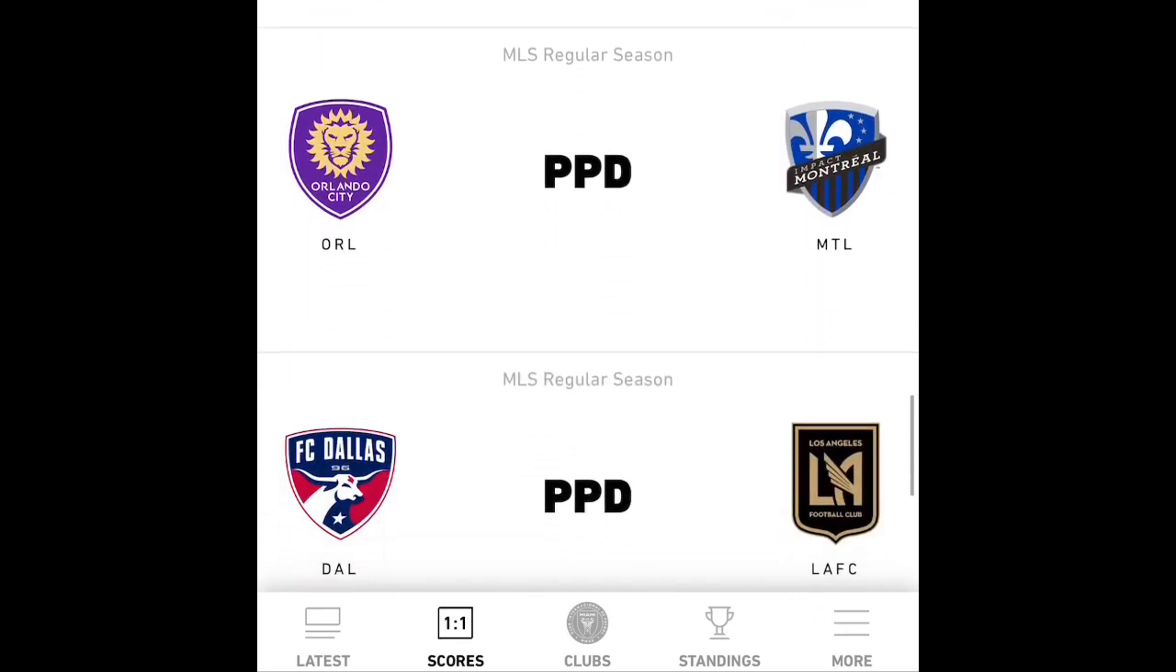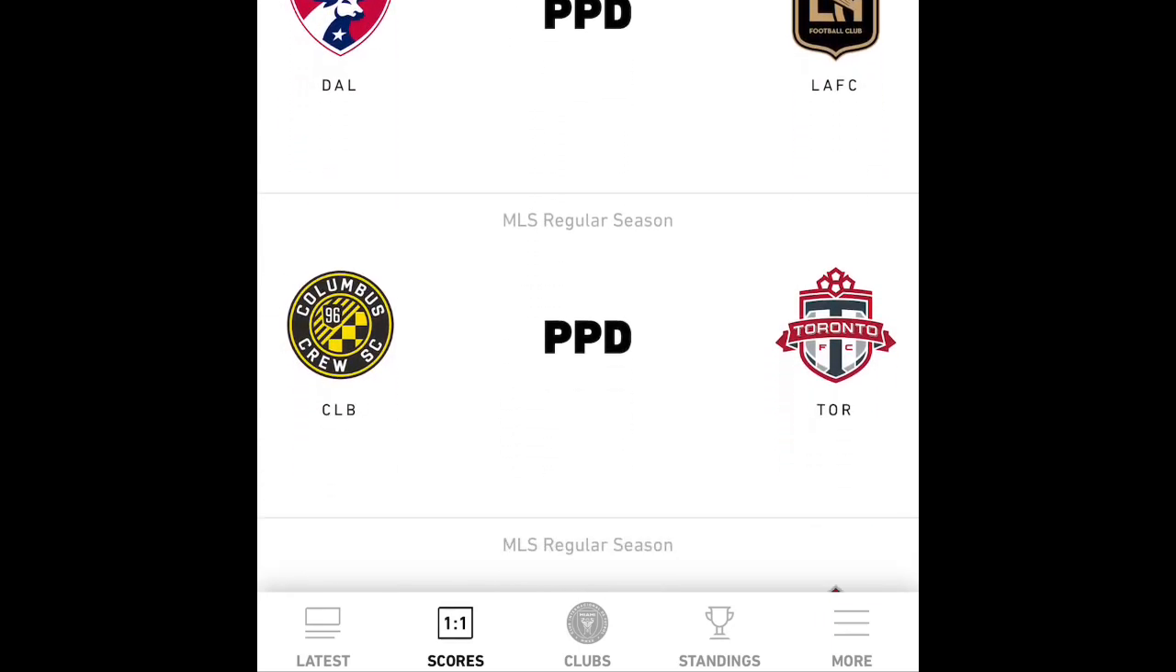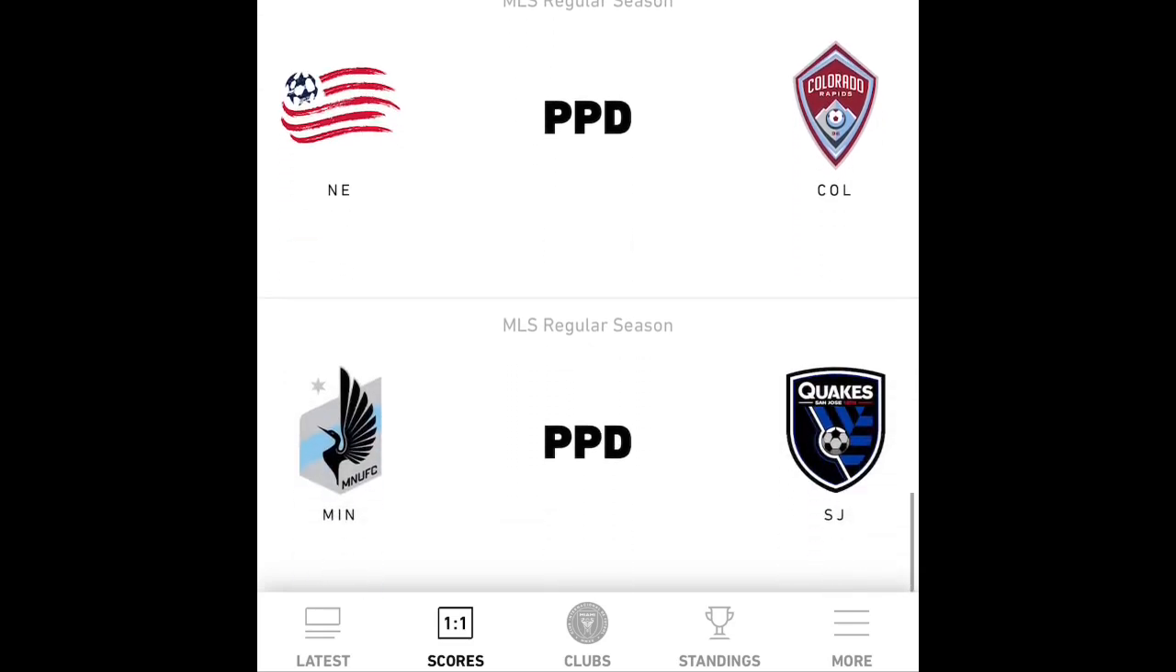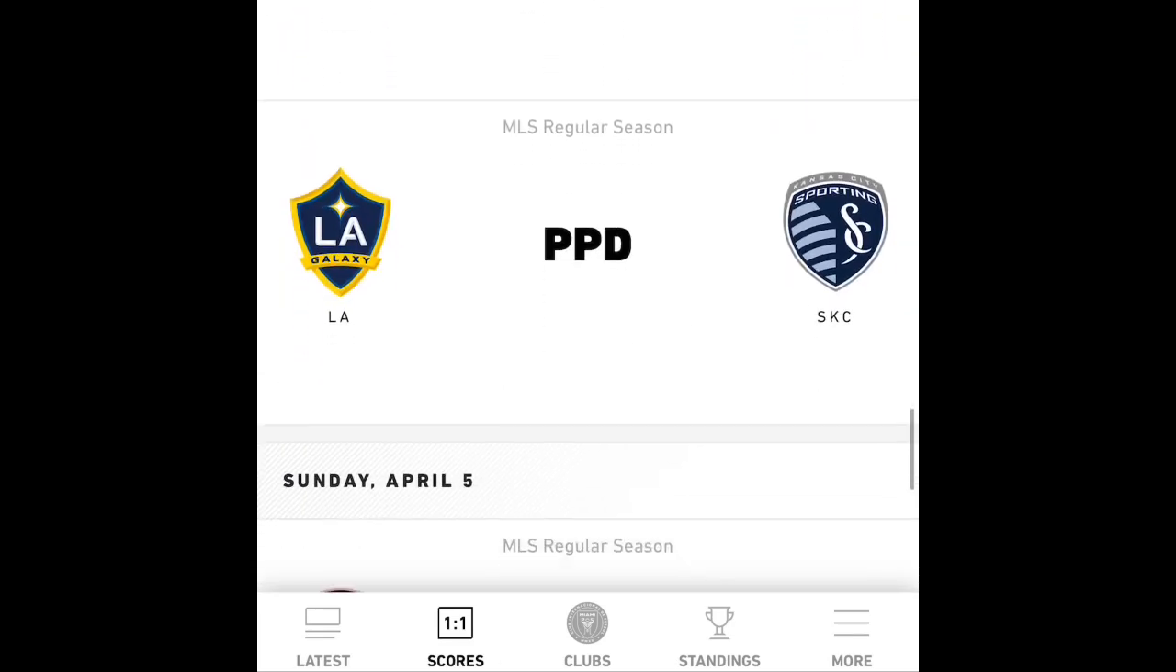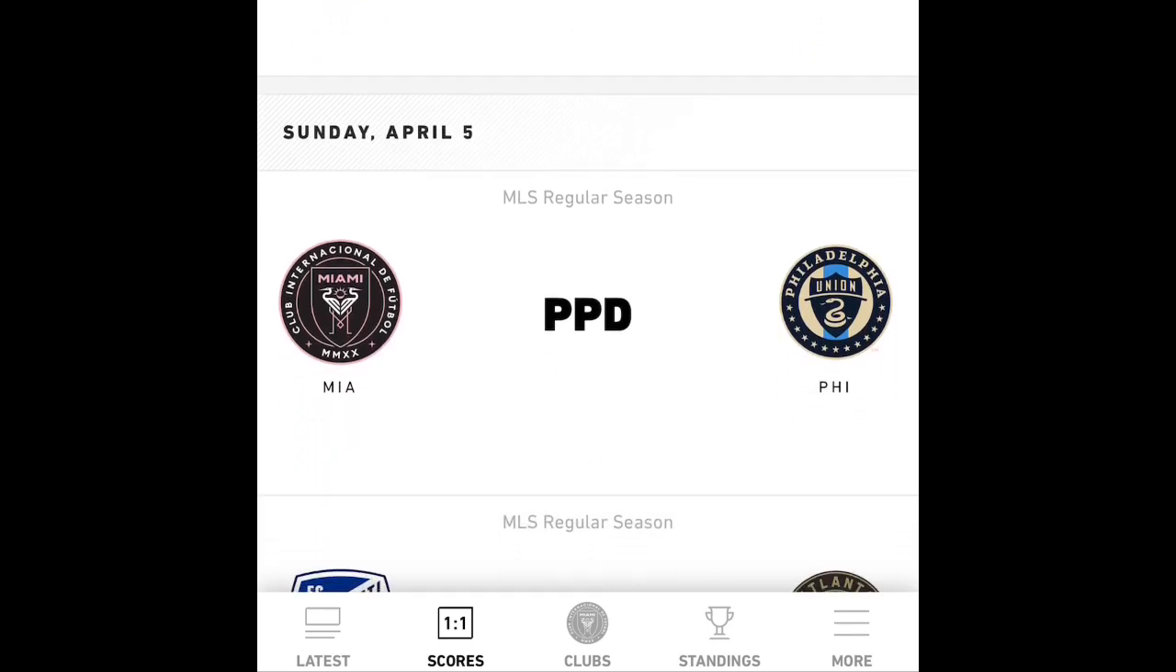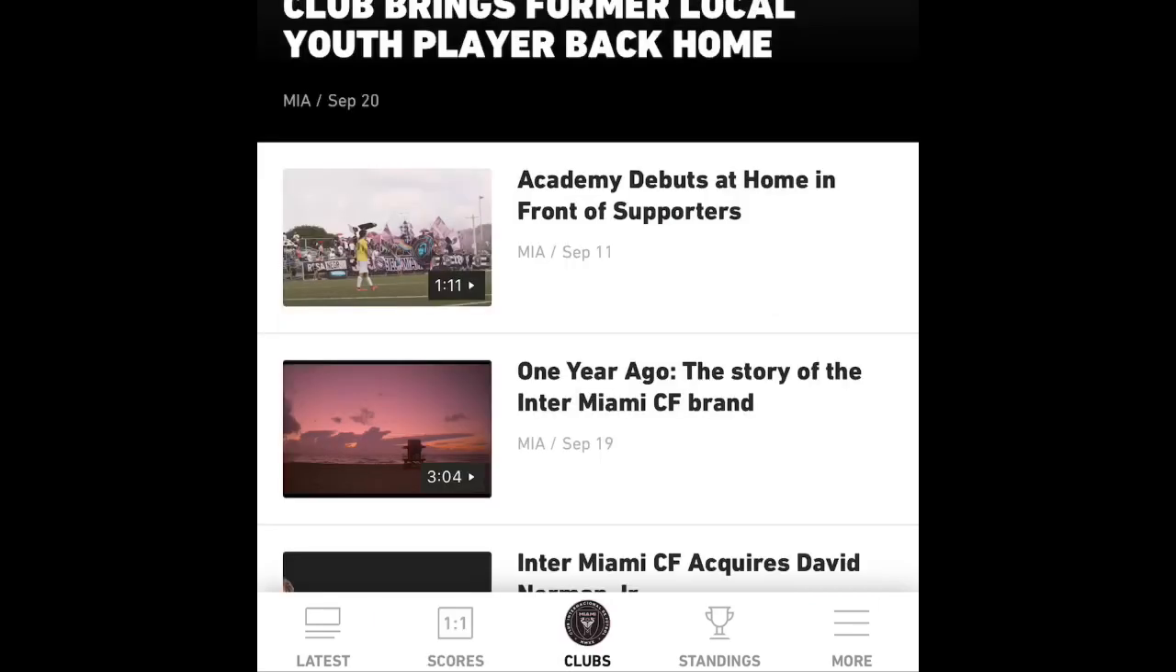All these games, which of course you could see PPD means postponed. So it's because of all this that's happening right now, and unfortunately we're not going to be able to see all these cool games. We could have had this Sunday, April 5th, Inter Miami versus the Philadelphia Union. And unfortunately that's not going to take place, but these things happen.